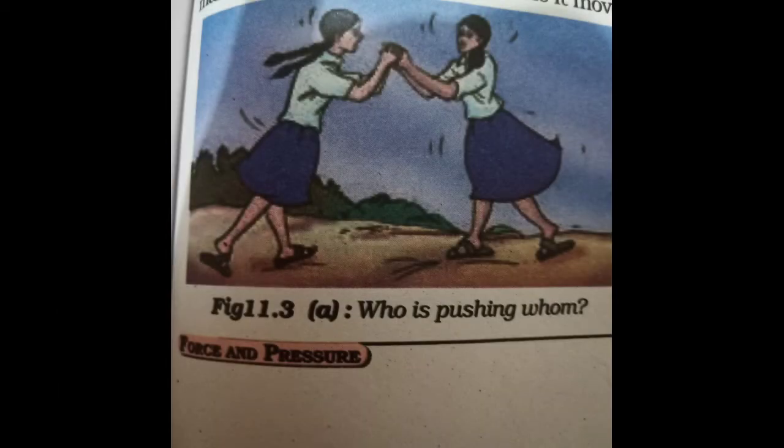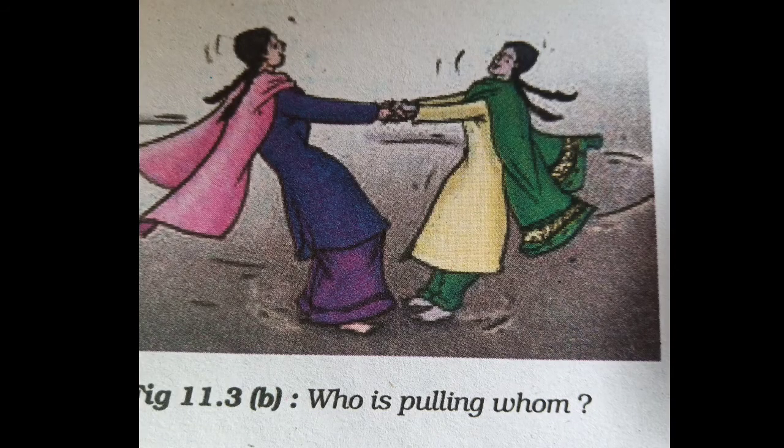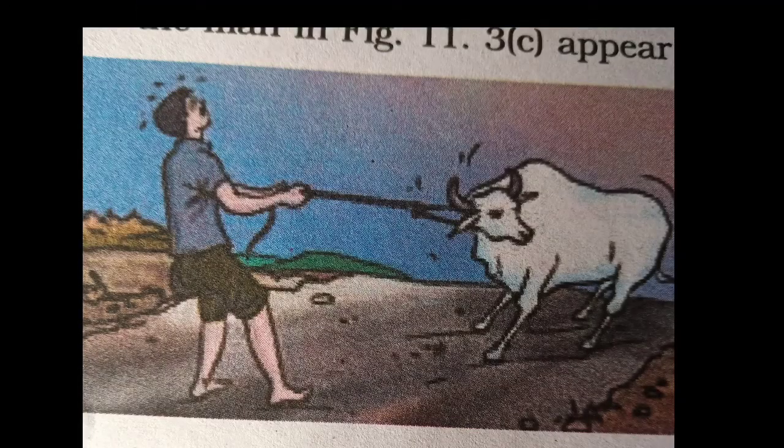Look at this picture. Here, can you say who is pulling and who is pushing? Here, the girls appear to push each other. Look at this picture. Here, two girls are trying to pull each other. Look at this picture, the cow and the man pull each other. An interaction of one object with another object results in a force between the two objects.